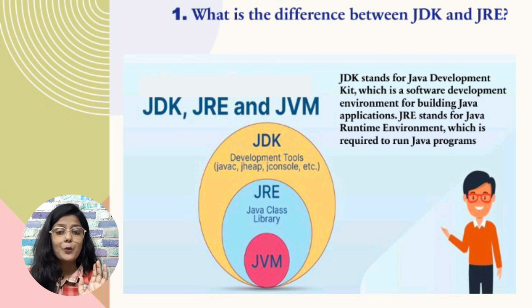JRE is the supporting library which helps the program to run. It is like the environment which helps to run the Java program. JDK is like a toolkit which consists of JVM and JRE. So this is the story of JDK, JRE and JVM. Now let's jump to the next question.